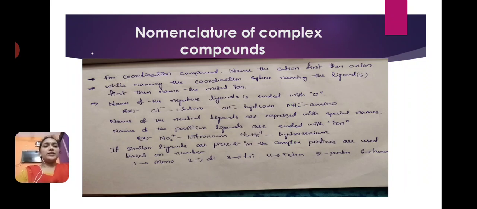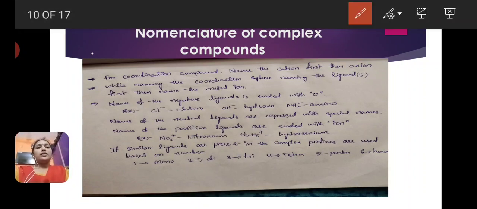Next, nomenclature of complex compounds. How can we give the name of complex compounds? Some rules are there. Let us discuss the nomenclature of complex compounds. Here, for coordination compounds, first we have to name the cation, then the anion. In a complex compound, both cations and anions are present. We have to write the cation name first, then the anion.